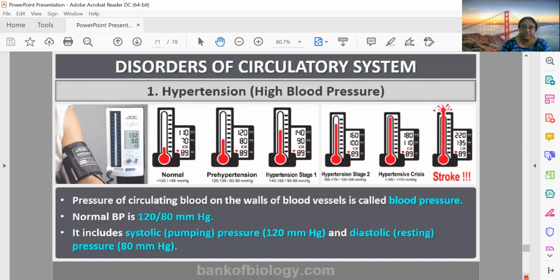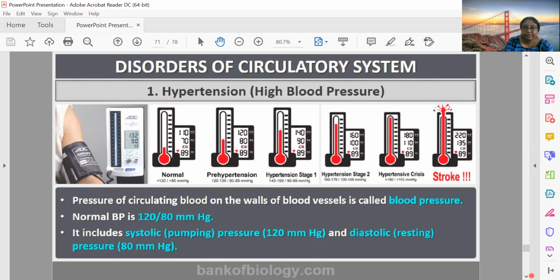So like everything, the circulatory system also has disorders. The first disorder we are going to talk about is blood pressure. Blood pressure is present in everyone, it's not that you have it and I don't. But the pressure is 120/80. 80 is when the atrium and ventricle are at diastole, so pressure will obviously be low, and at systole it is 120.